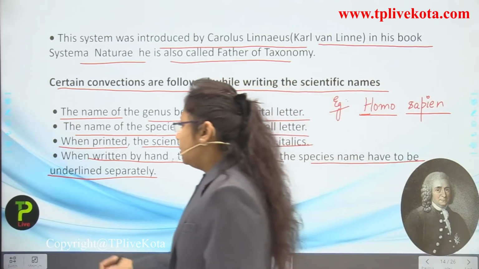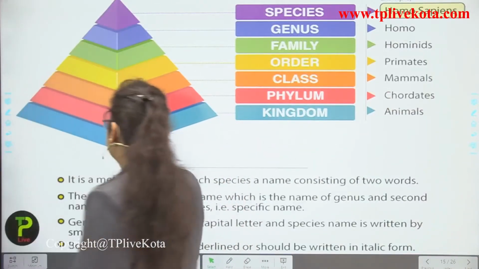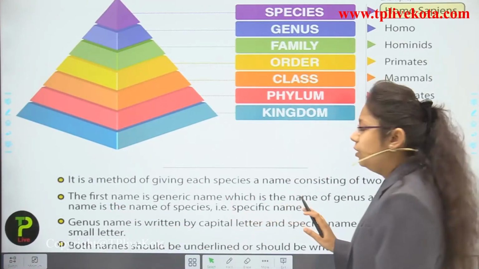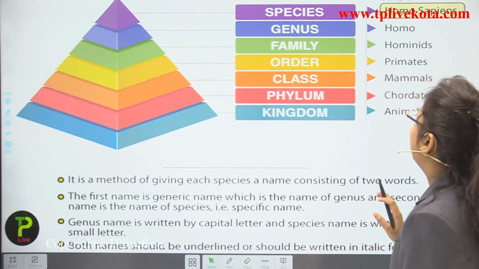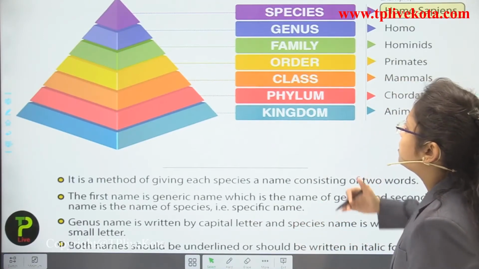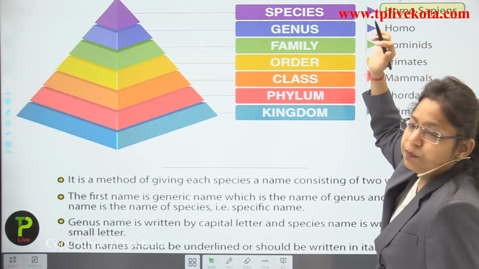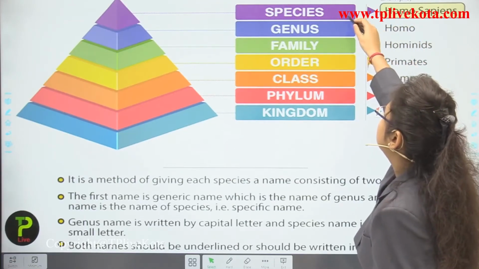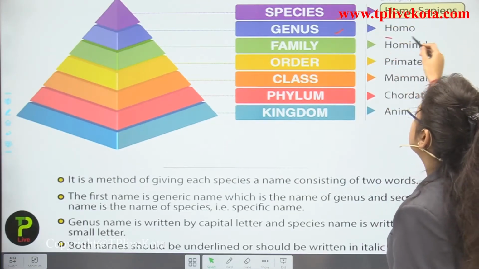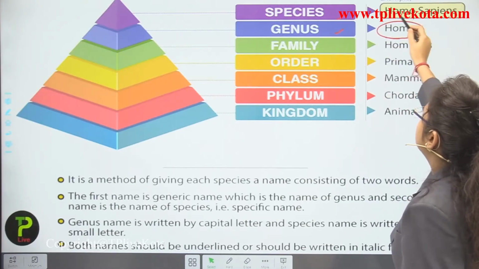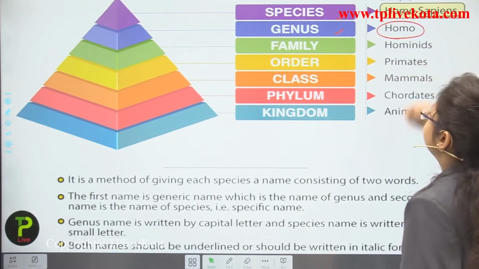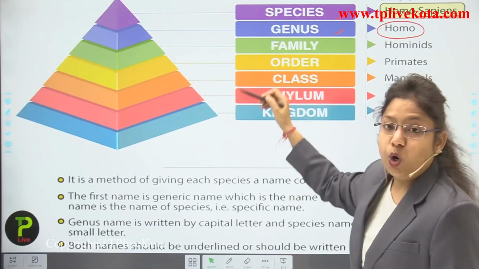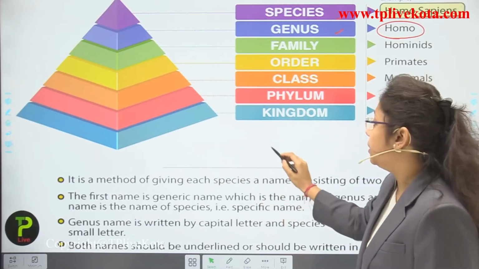Now, you can see here that this is the binomial nomenclature. Homo is genus, and species is what? Sapiens.